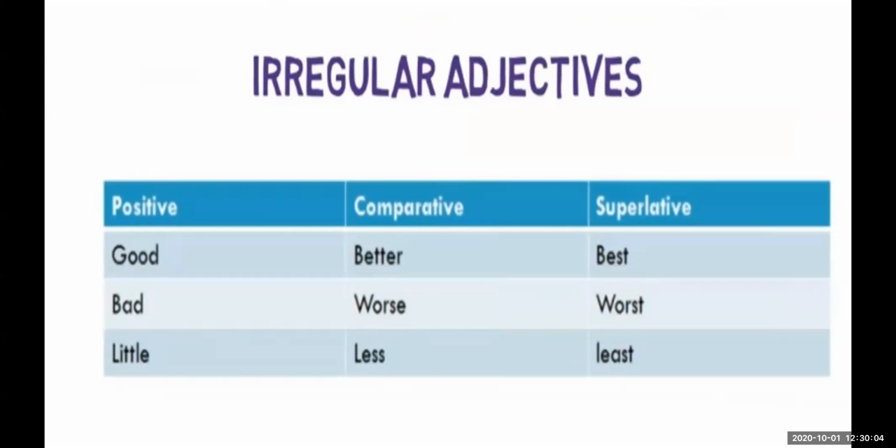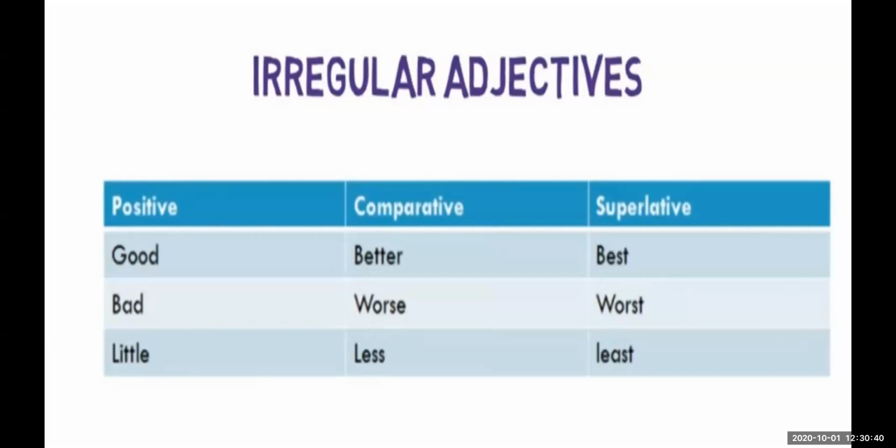Now there are some irregular adjectives. Irregular in the sense we do not add er, we do not add est, we do not add r or st to that word. They follow a sequence which you have to learn by heart. As I have told you, exceptional words, in the singular and plural also I have taught you the exceptions in English. That's why English is a very hard subject. You just have to learn some irregular things by heart.